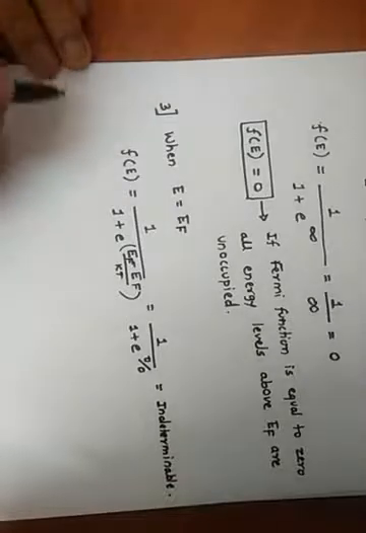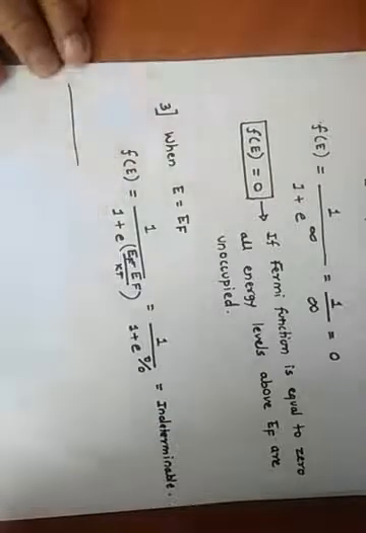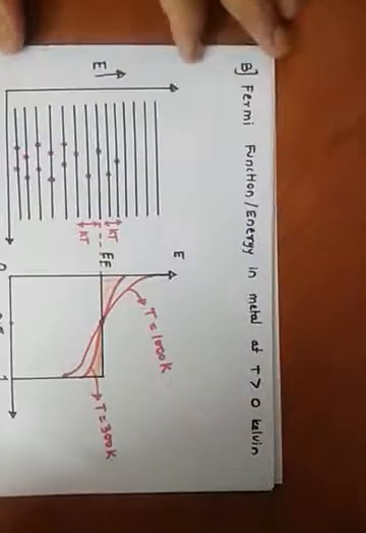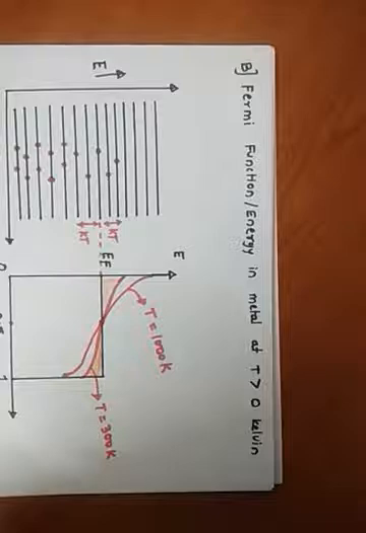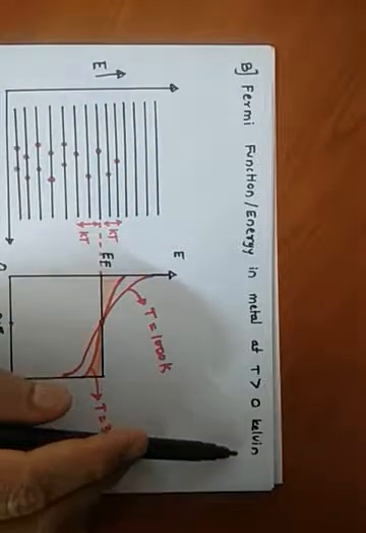Now we'll see what happens when the temperature is greater than 0 Kelvin. This is the second part: the Fermi function or energy in a metal at T greater than 0 Kelvin.